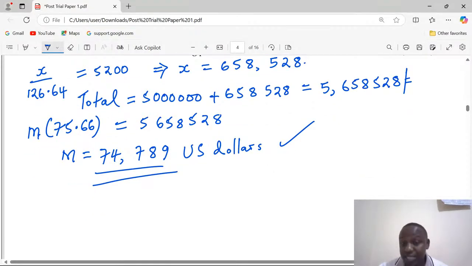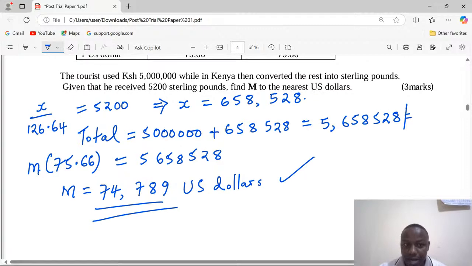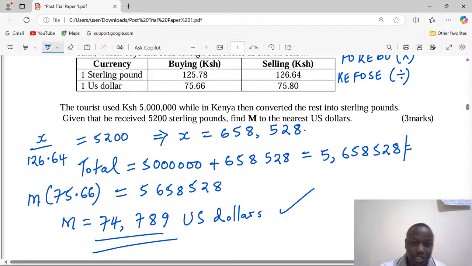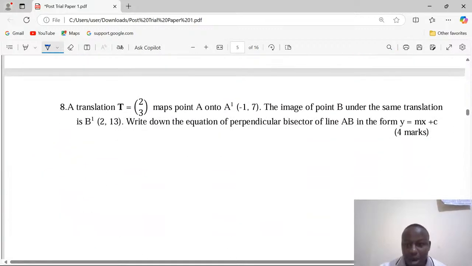So let students be equipped with commercial arithmetic knowledge. Commercial arithmetic 1, that is book 1 for paper 1, and commercial arithmetic 2 for paper 2, which is found in book 3. Commercial arithmetic is a very fundamental knowledge. Let students understand.